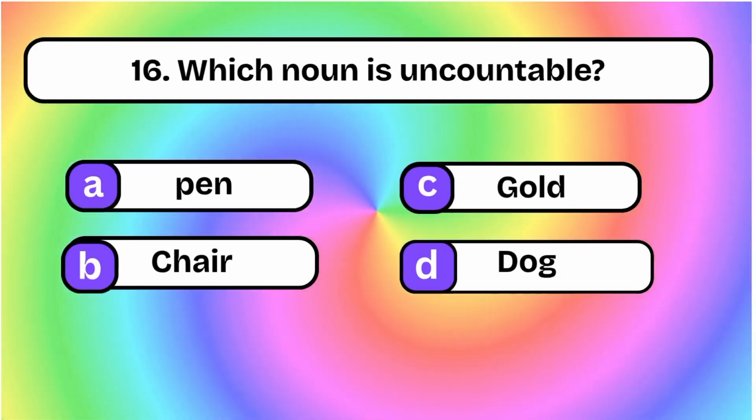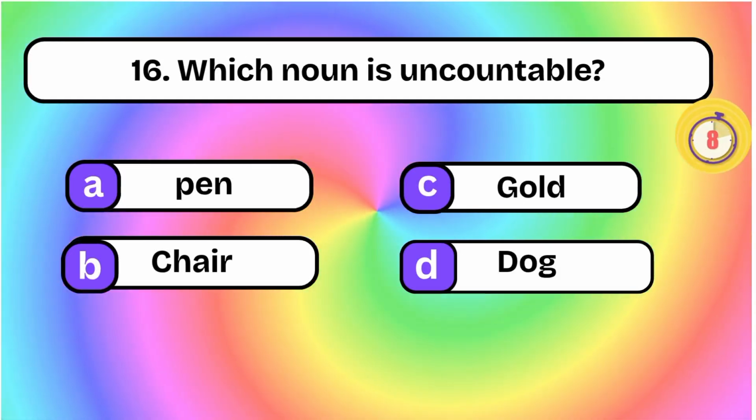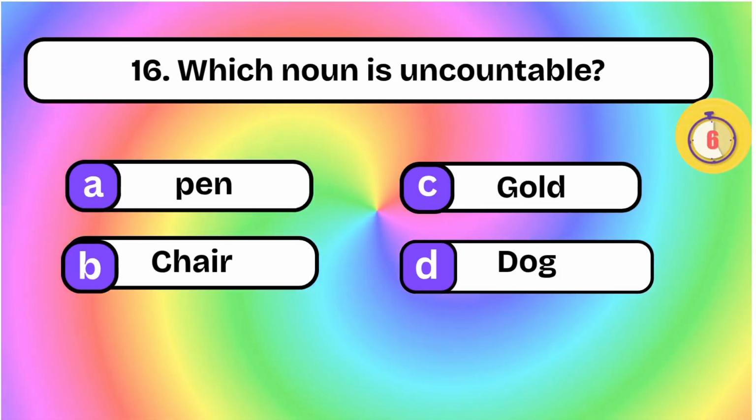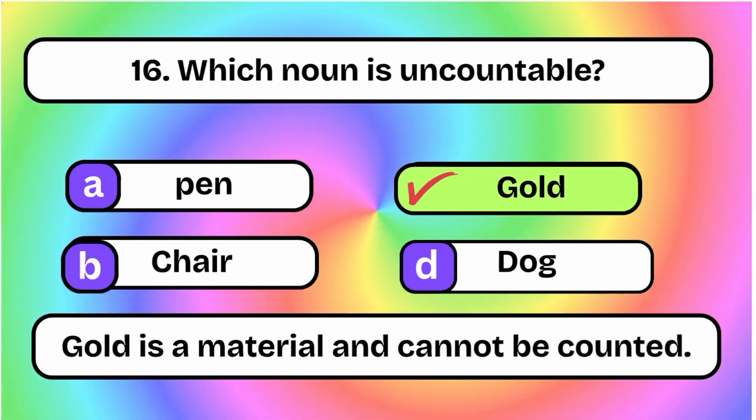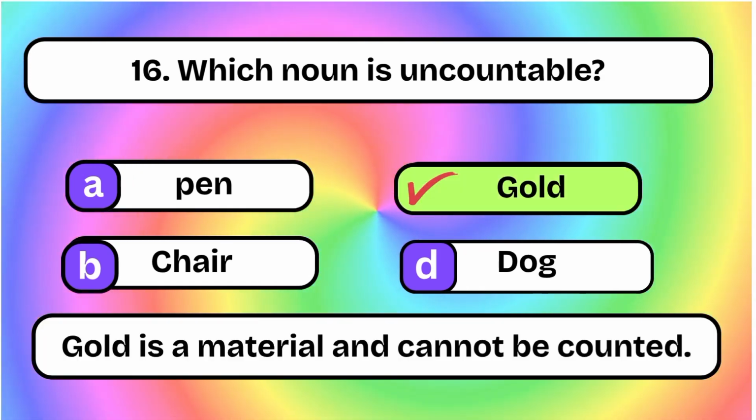Which noun is uncountable? Pen, chair, gold, dog. Gold. Gold is a material and cannot be counted.